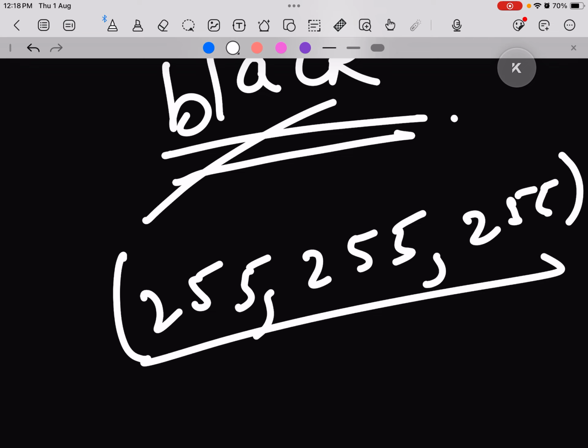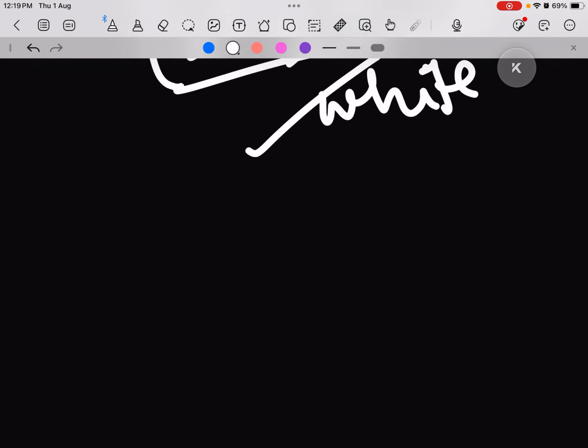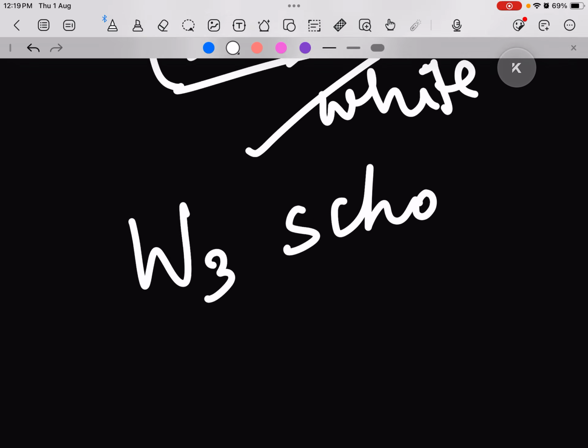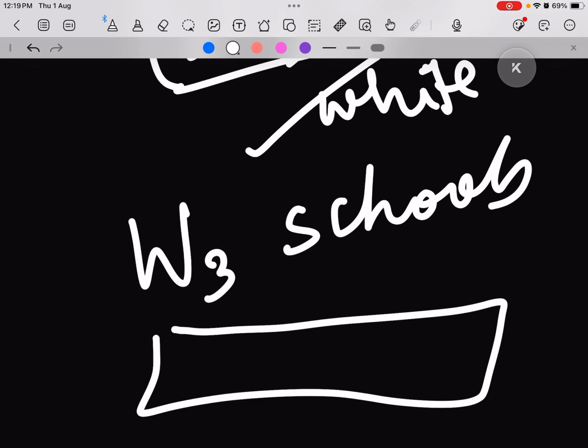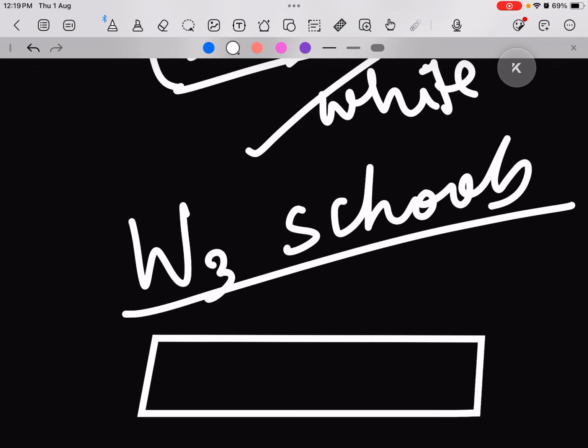All three at 0 will give us black, all three at 255 will give us white. So we are going from black to white. You can experiment yourself by mixing the RGB values, or there's also a short mini experiment available on W3 Schools, where there's a color and you can change its value by changing the value of RGB. So you can check it out.